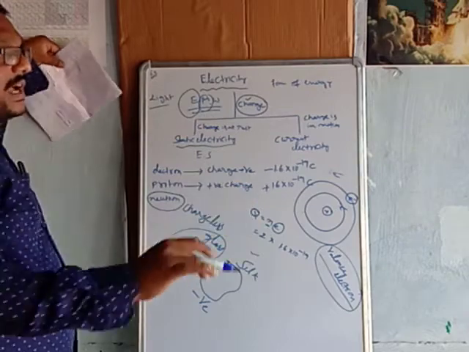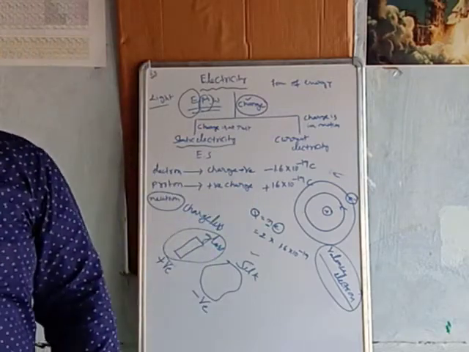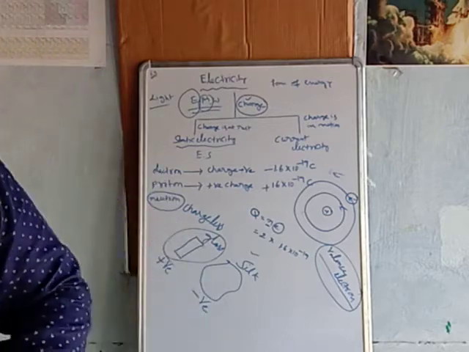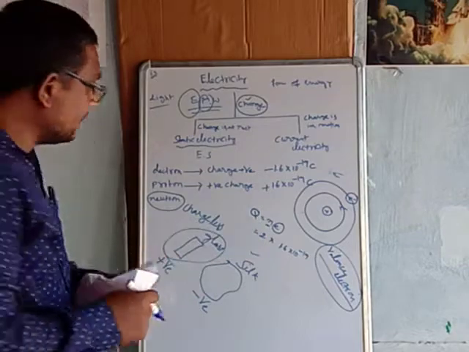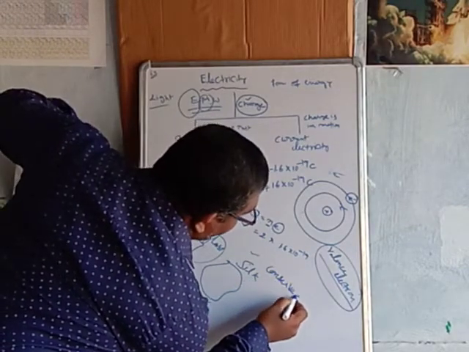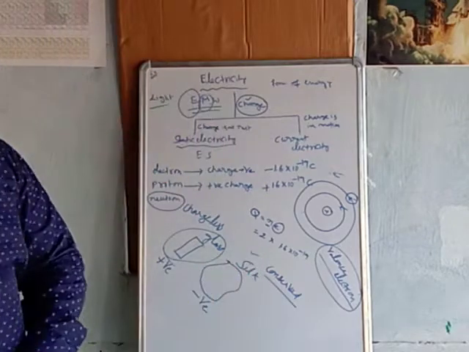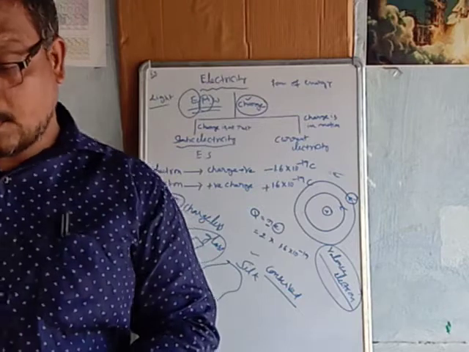So we can say charge is conserved. Charge is quantized and charge is conserved. Quantized means it takes definite values, and conserved means constant. So the charge of a system is always conserved, right?